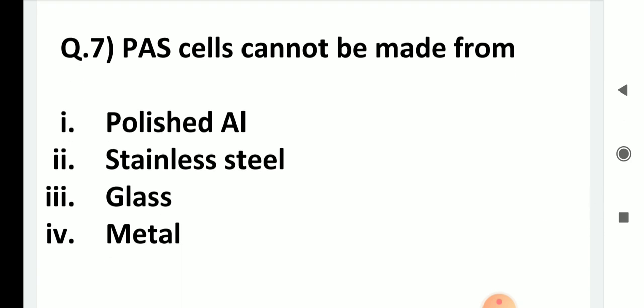PAS cell cannot be made from polished aluminum, stainless steel, glass, or metal. Now, PAS cell or the photoacoustic cells which are there, they should not allow heat or radiation to enter or leave the system. So, if you are using a glass cell, then the radiation can come in, so that can increase the temperature of the gas inside. So, glass is not used as a cell material in the case of PAS.